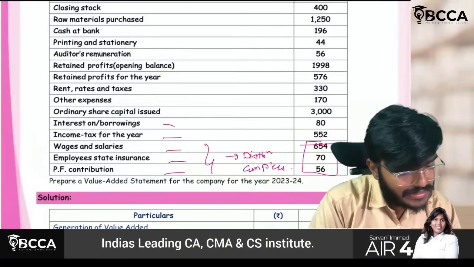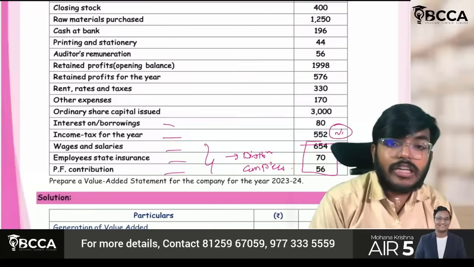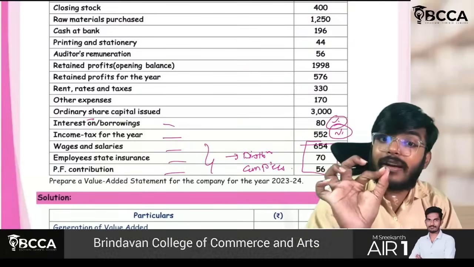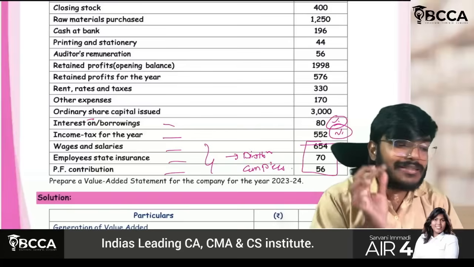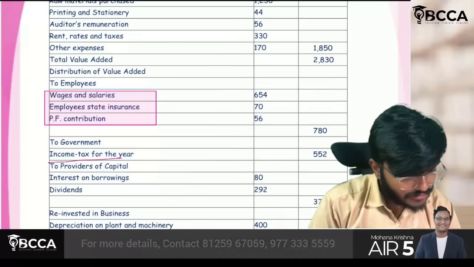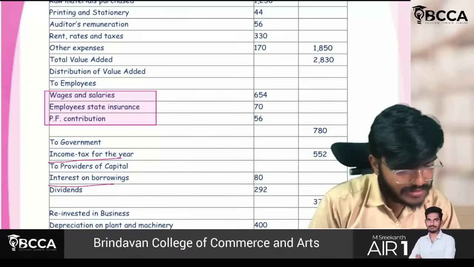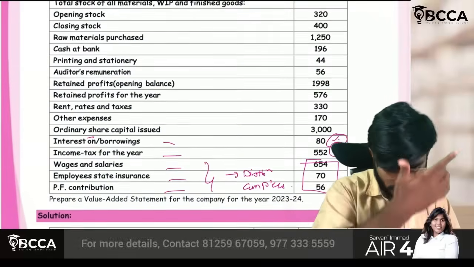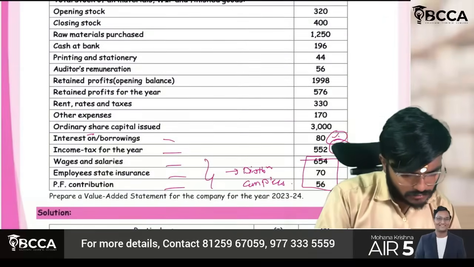Sir, for government, taxes also they have given 552. So this also I will be adding. Sir, interest on borrowings also 80. Interest for capital providers. So this 80 for capital providers, this 552 for government duties and taxes. Check the part. Income tax 552. Interest on borrowings 80. Check the question.